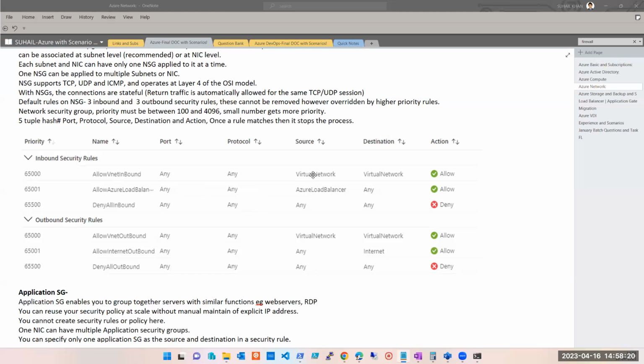क्या बता रहा है यहाँ पर? That any traffic which is coming from virtual network. Now, which virtual network it is talking about? उसका खुद का virtual network, वो subnet जिस virtual network का हिस्सा है, वो virtual network. So anything coming from that virtual network and going to the same virtual network, it is allowed. चाहे वो inbound में हो, चाहे वो outbound में हो. Is this statement clear?